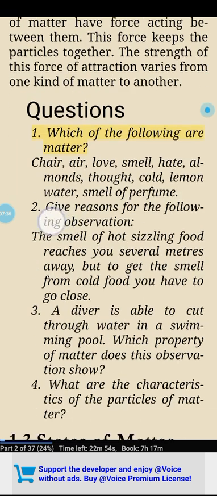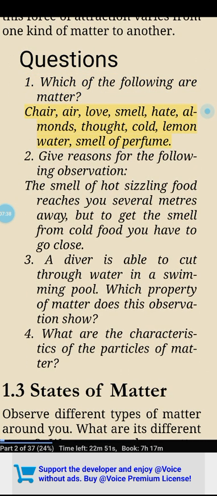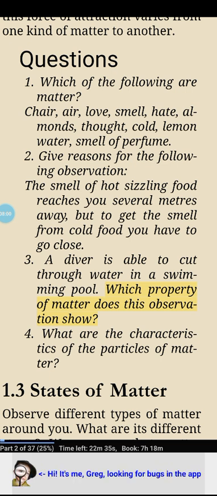Questions. 1. Which of the following are matter? Chair, air, love, smell, hate, almonds, thought, cold, lemon water, smell of perfume. 2. Give reasons for the following observation. The smell of hot sizzling food reaches you several meters away, but to get the smell from cold food you have to go close. 3. A diver is able to cut through water in a swimming pool. Which property of matter does this observation show? 4. What are the characteristics of the particles of matter?